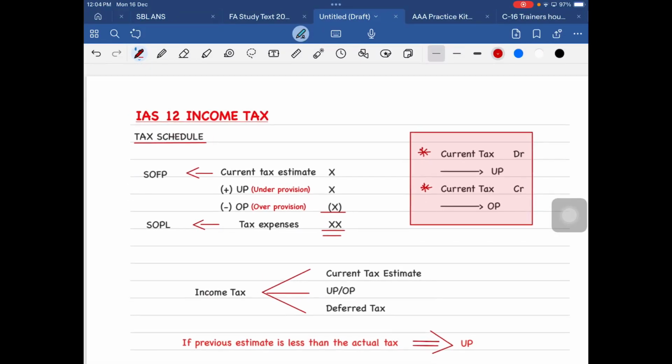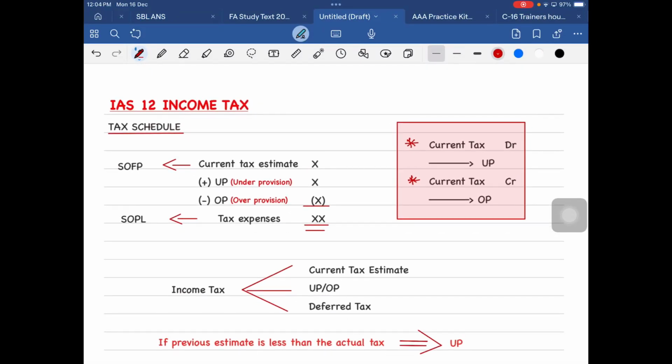Okay. So we're going to study. You don't need to study by heart what the standard is. You just need to know how. Clear? So the standard is IAS 12 income tax. For FA, as far as it is concerned, you don't need to study the standards as they are. You just need to know how it is treated.